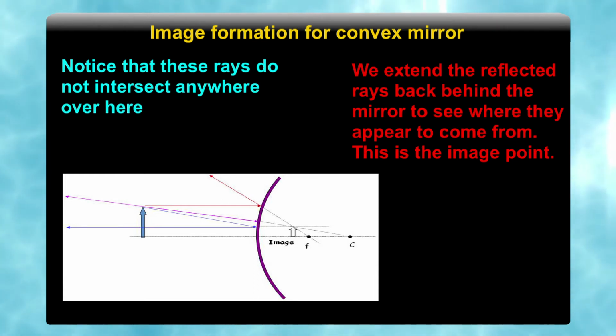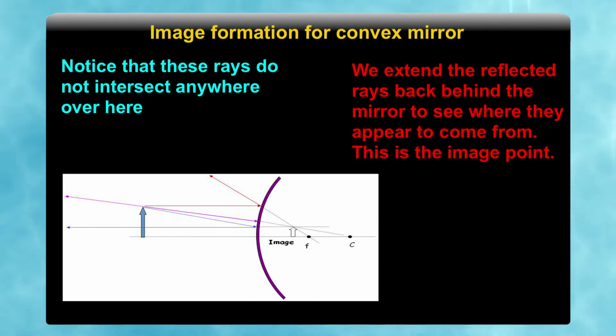The second ray, if it is parallel to the principal axis, cannot pass through the focus because the back side is painted, but it appears that it is coming from the focus. And the third ray, by the third rule, when the ray passes through the focus, in a convex mirror it cannot pass through the focus, but it appears to be passing through the focus, and it will become parallel to the principal axis. Now, exactly they will not meet because they are diverging, and the convex mirror is diverging in nature. So, these rays do not intersect anywhere over here.